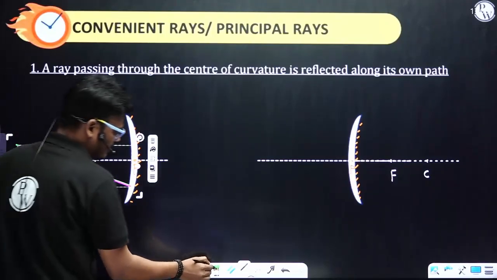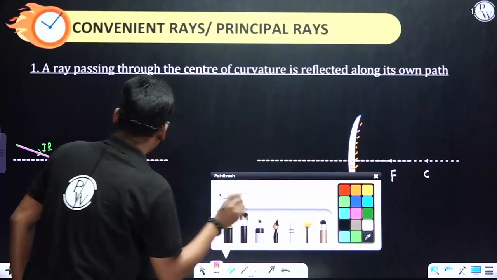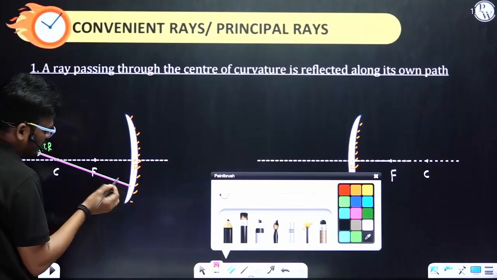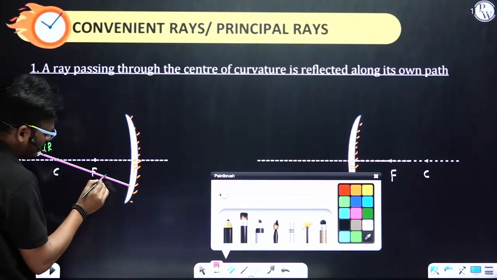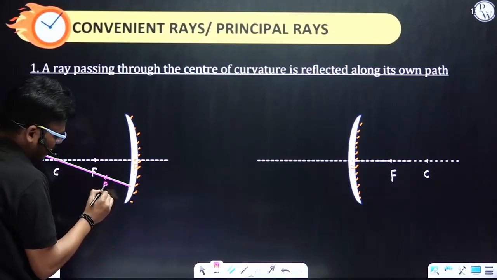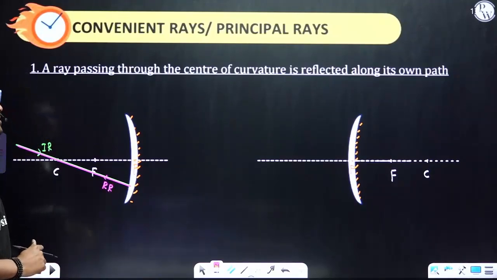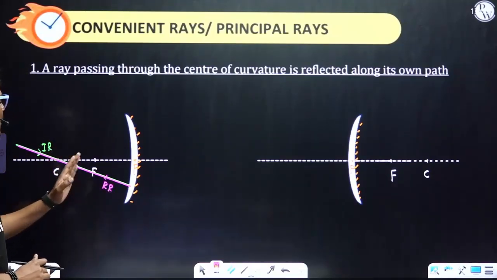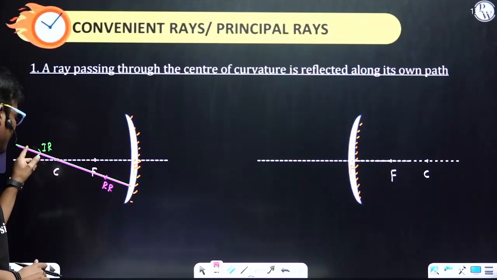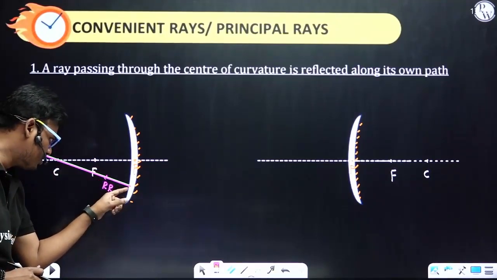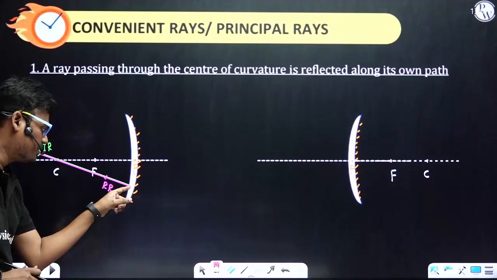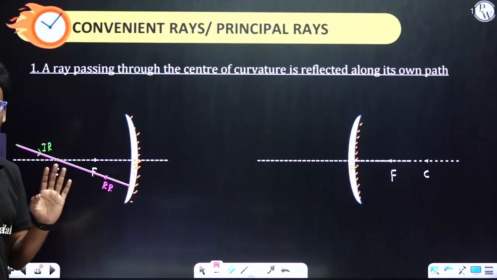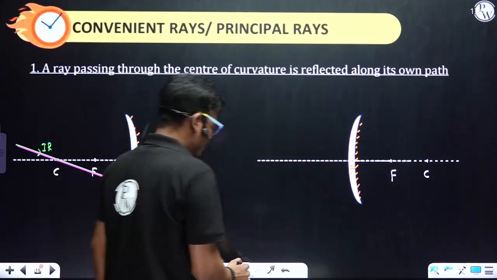That means there is no angle of reflection or incidence. So this is the reflected ray, and this is how it should be drawn. Whenever an incident ray passes through the center of curvature, after striking the surface, it should retrace its own path.